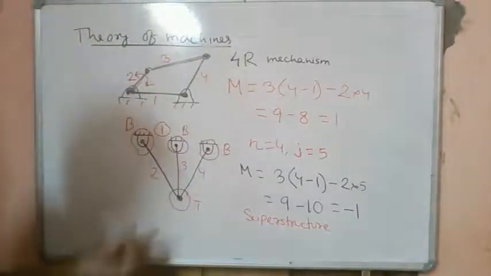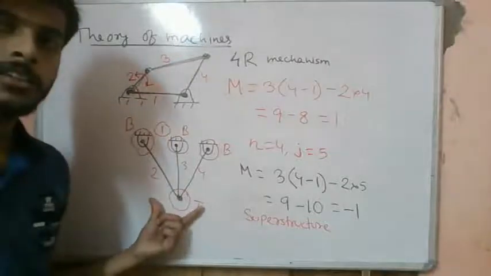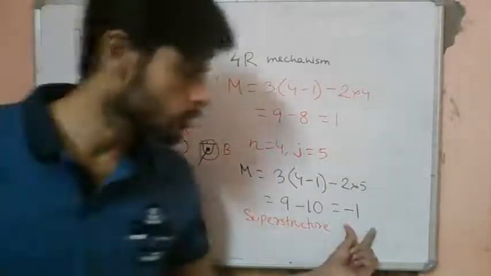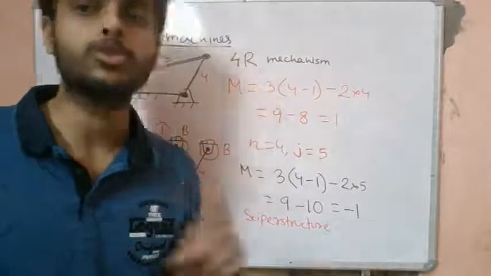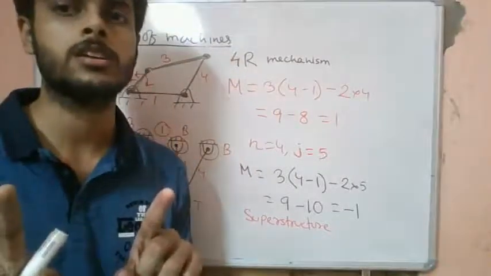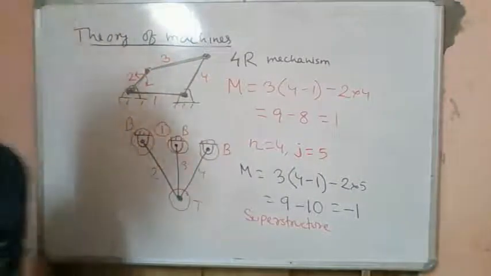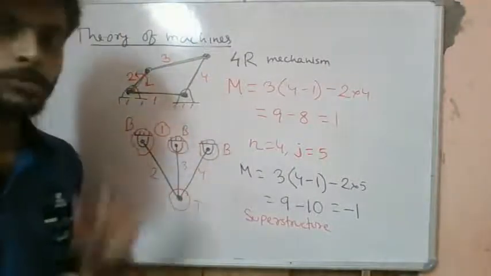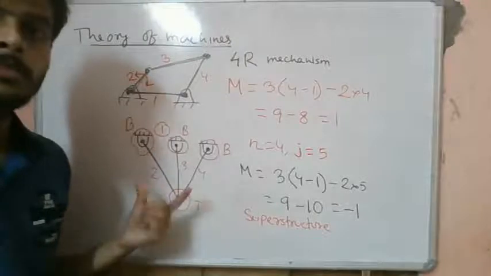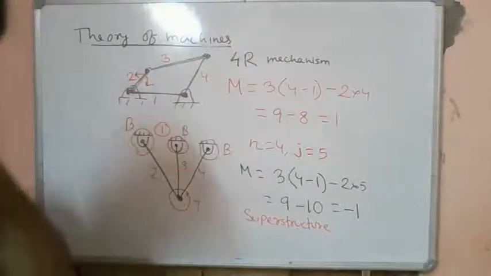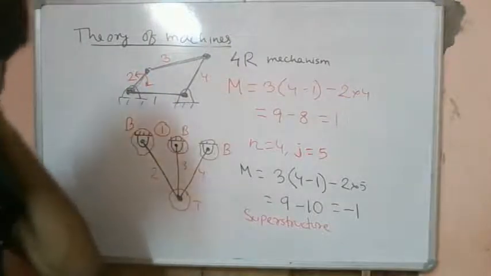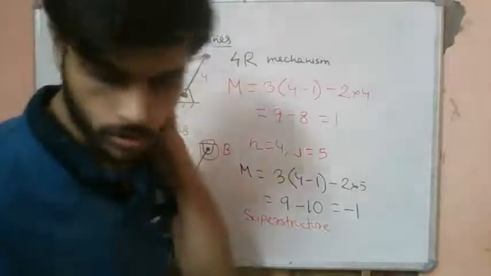You see, in strength of materials we have seen that this is statically indeterminate, and here we are finding the mobility to be negative. So in most of the statically indeterminate structures, mobility will be negative. This is an important conclusion. In most of the statically indeterminate trusses, mobility will be negative. Now let's try to solve more problems.